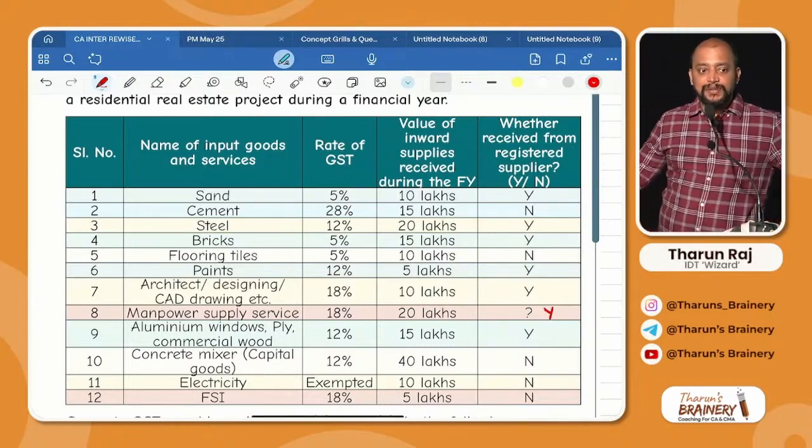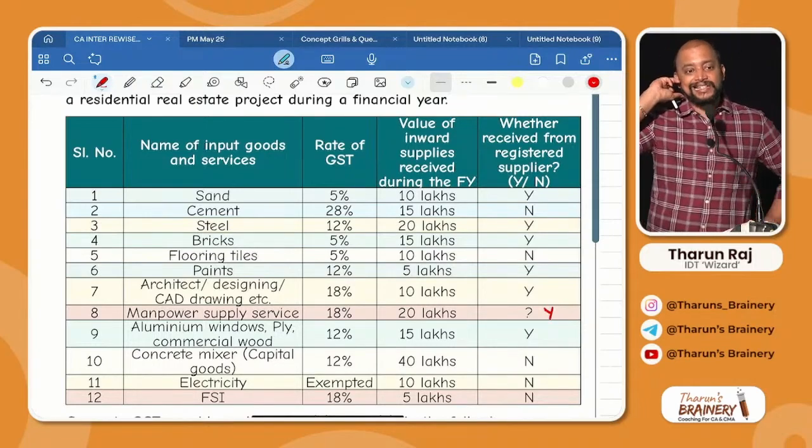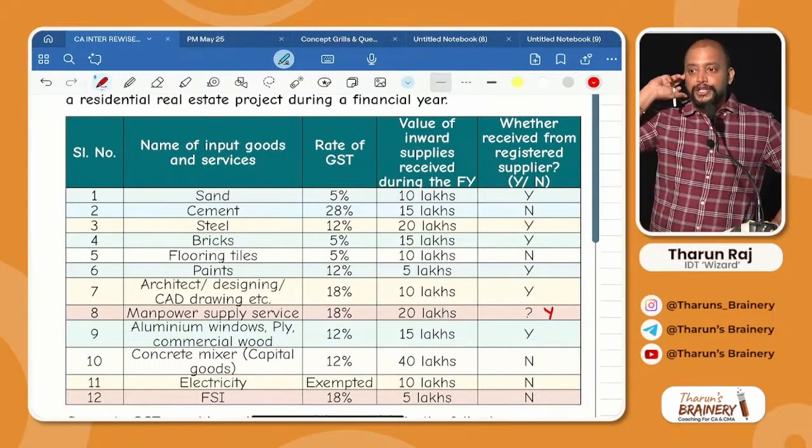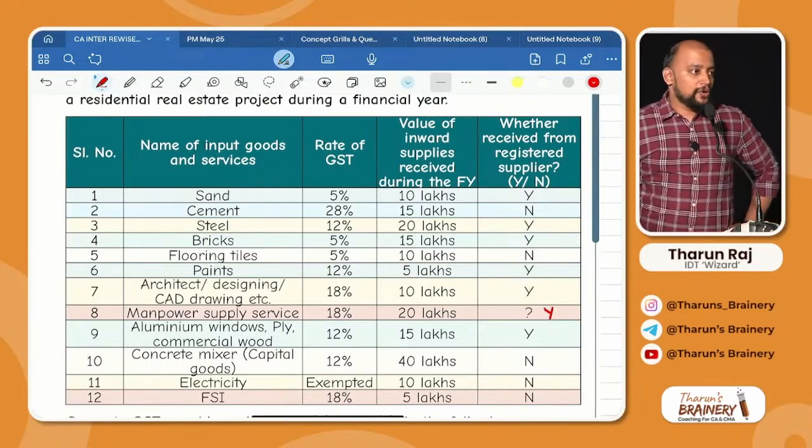If the question is visible on the screen, it's okay. Otherwise, you can see the book. Open your notebook. Don't see the answer in this. Please open the notebook. We will do the answer. Answer I have given, but I want you to try. So, please open the notebook.